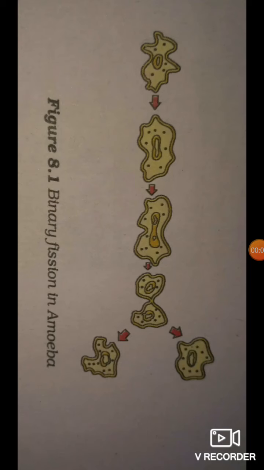Today I will teach you the modes of reproduction used by a single organism. That means types of reproduction. All the reproductive methods of living organisms are broadly categorized into two types: first, asexual reproduction, and second, sexual reproduction. In asexual reproduction, new individuals are produced by means other than fusion of sex gametes.